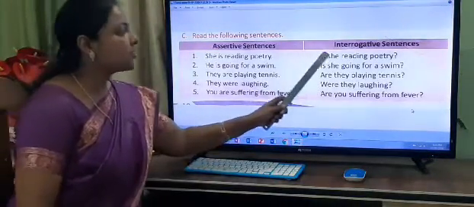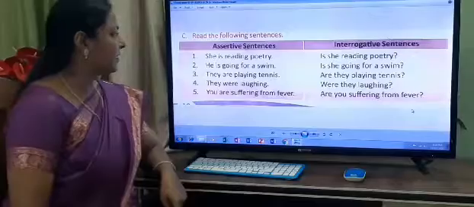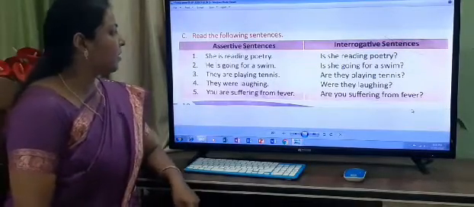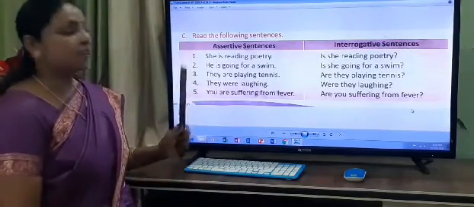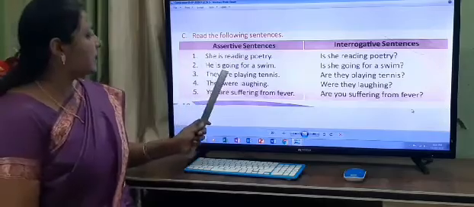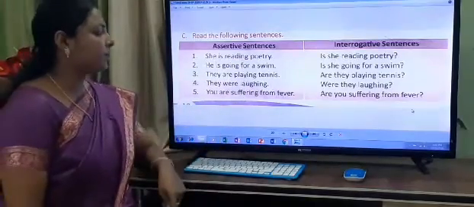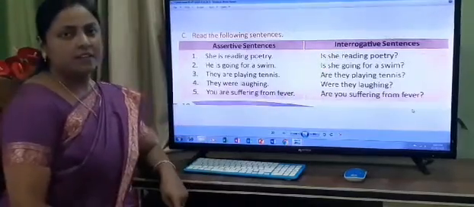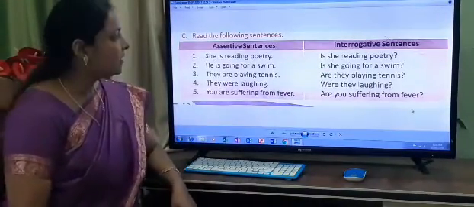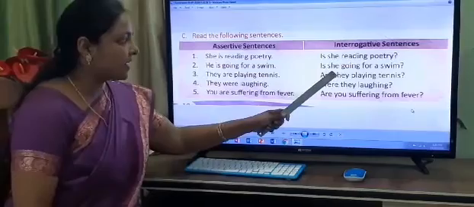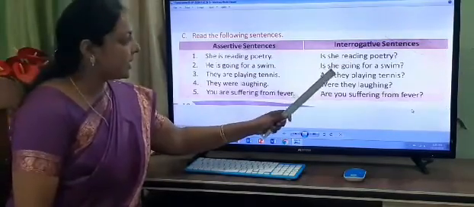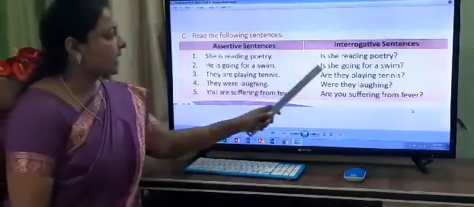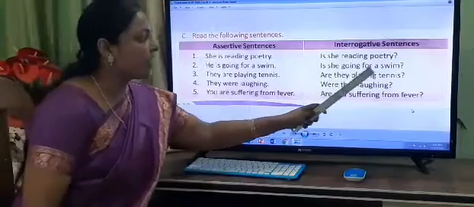So, is she reading poetry? Now see the second sentence, children: he is going for a swim. In your book it has written here she. Just do the correction here. It is not she. Make it he. Is he going for a swim?